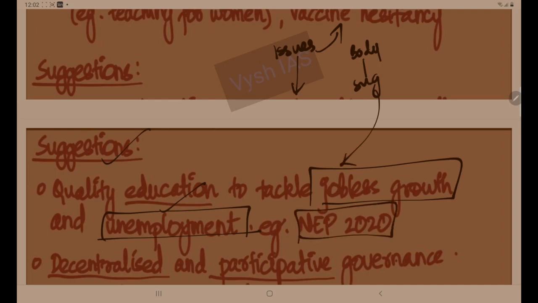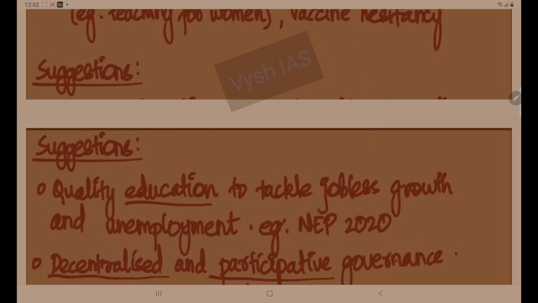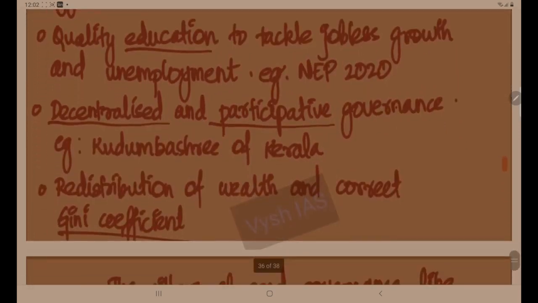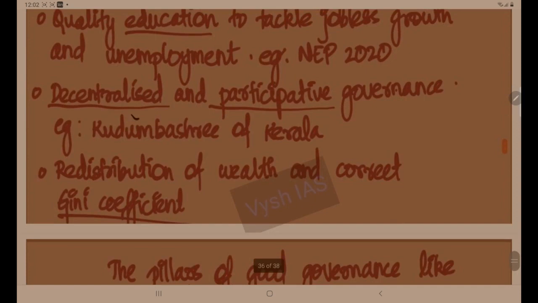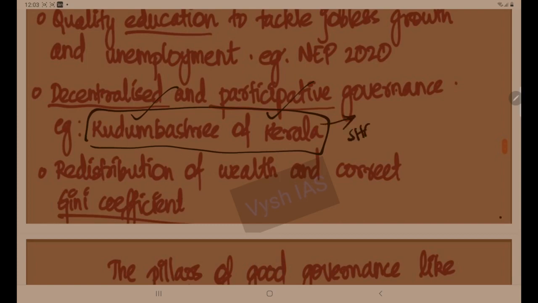Here you can give the example of NEP 2020, the National Education Policy. Then decentralized governance is needed. Then participative governance is needed. Success models also can be told in the suggestions part, like Kudumbashree of Kerala, that is SHG, which deals with women empowerment. Then redistribution of wealth and correcting the Gini coefficient. See, in the suggestion part itself how many keywords are coming. These are all issues that we are writing in a suggestion-like manner.